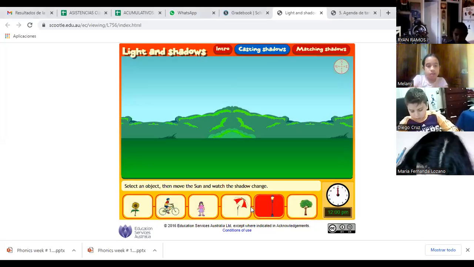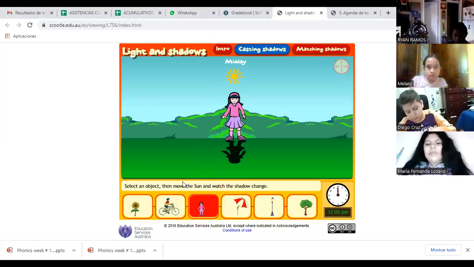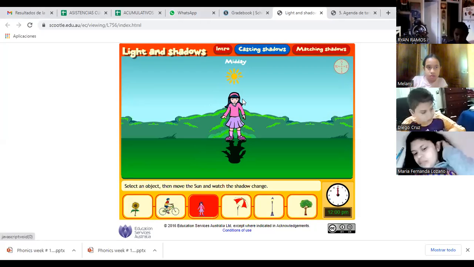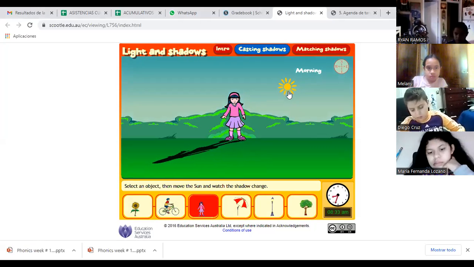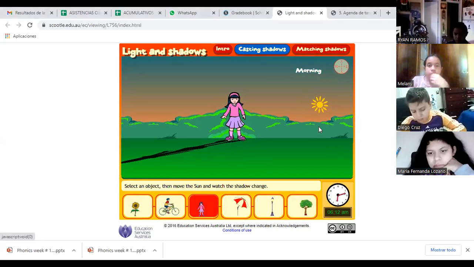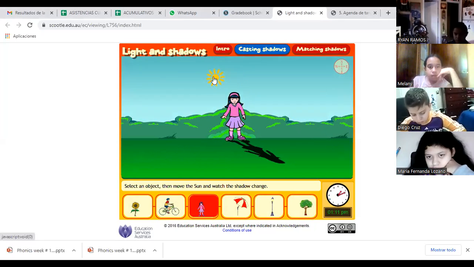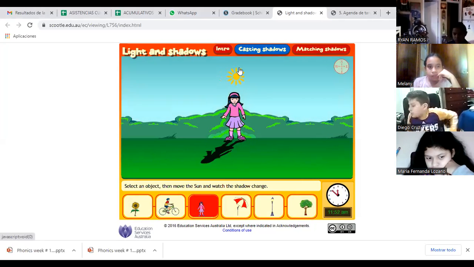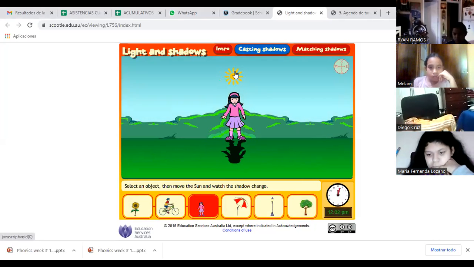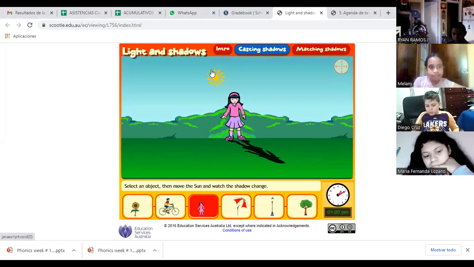Okay. See, so if we move the sun, put it in the night. Put it at 6 p.m.